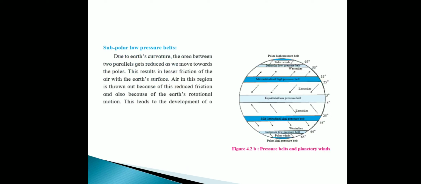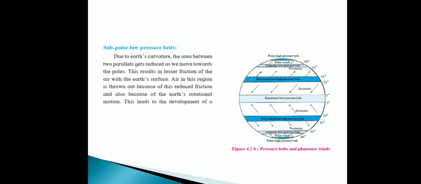Now, the subpolar low pressure belt. In that region, at higher altitude, the pressure is low. If height increases, air pressure will decrease. So in that region, due to higher altitude, air pressure is low, and because of the earth's rotational motion, this leads to the development of the low pressure belt.